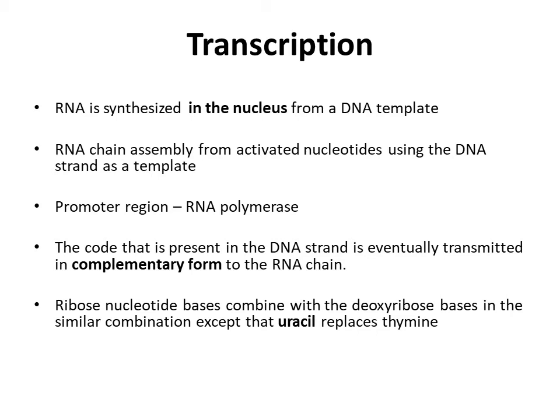There is a promoter region to which RNA polymerase binds, and it is involved in the synthesis or assembly of RNA. The code that is present in the DNA strand is eventually transmitted in complementary form to the RNA chain. Ribose nucleotide bases combine with the deoxyribose bases in the similar combination, except that uracil replaces thymine. So, the RNA does not contain the base thymine, and it contains uracil instead of it, and it contains ribose sugar instead of deoxyribose sugar.